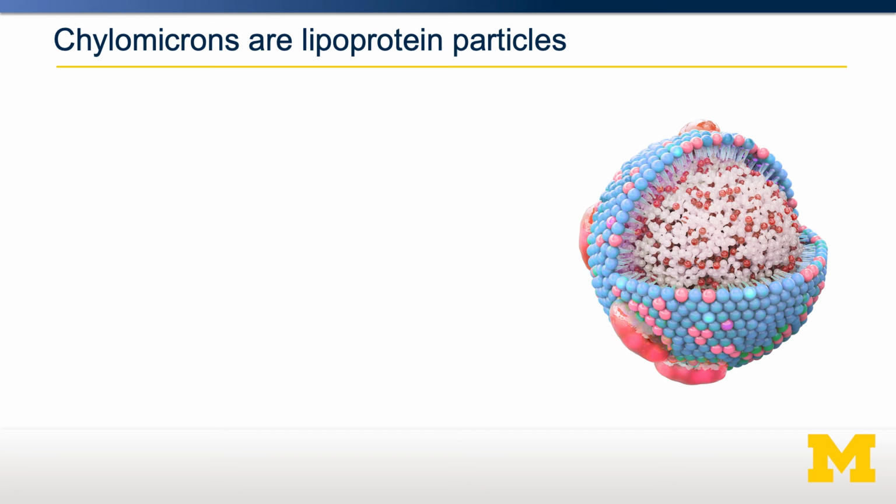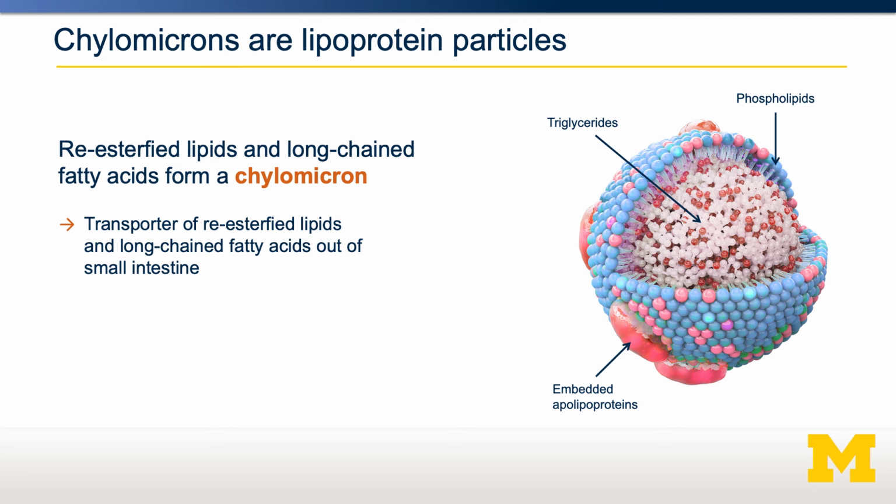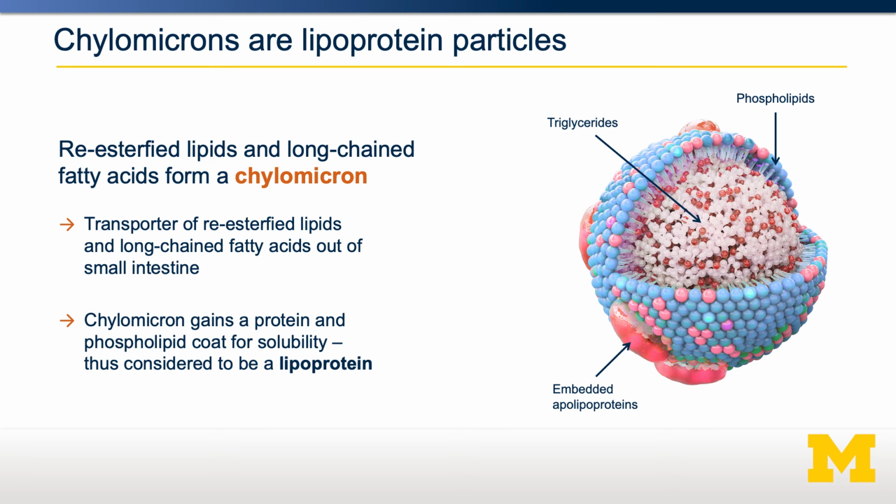Shown here on the right is a schematic of what a chylomicron, or a general lipoprotein particle, might look like. The neutral lipids, triglycerides and cholesterol esters, are in the interior. The coat surface layer is phospholipids, and there are proteins embedded on the surface called apolipoproteins. A chylomicron is important for the transport of reesterified lipids out of the small intestine, into the lymph, and to the rest of our body. These are essential for solubilizing these insoluble triglycerides and cholesterol esters.